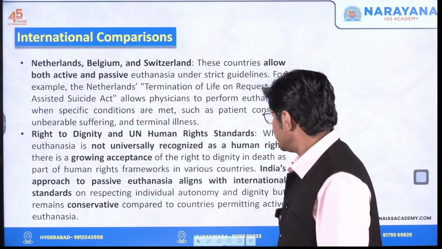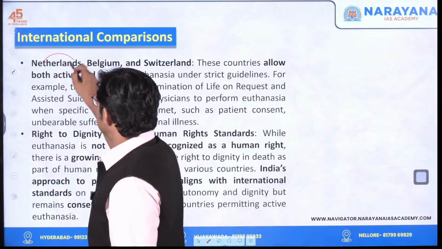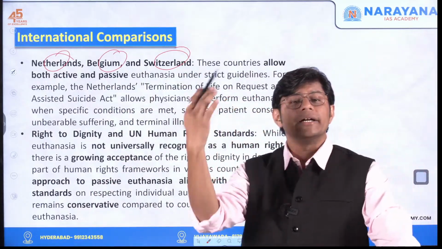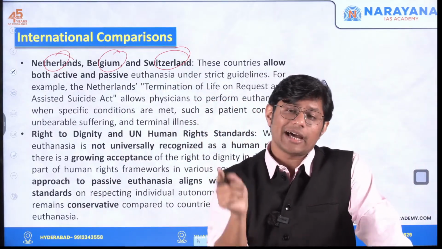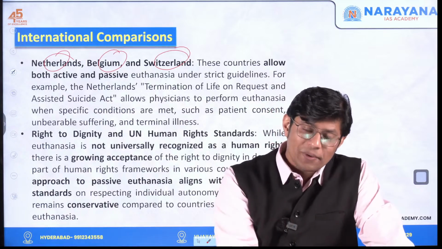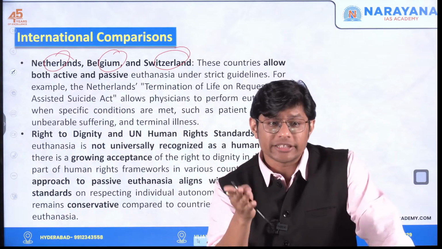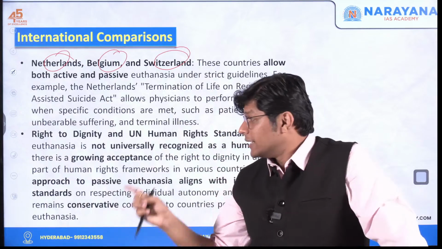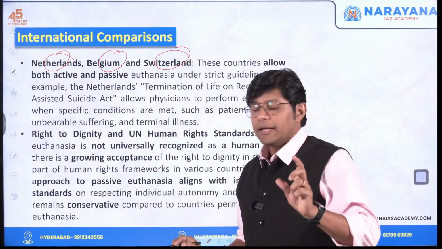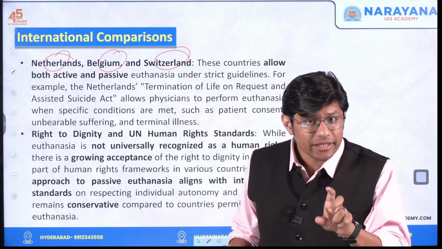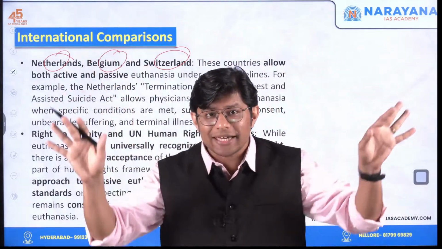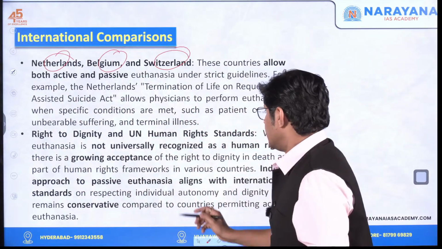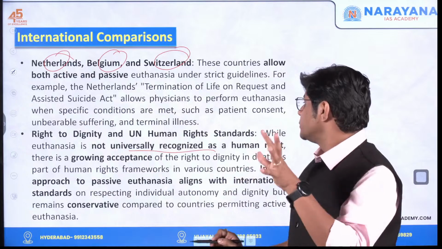If you see, Netherlands, Belgium and Switzerland, all European and developed countries, allow both active as well as passive euthanasia. India allows only passive and not active euthanasia. Second, see, the right to die with dignity is not universally accepted, not universally recognized as a human right.